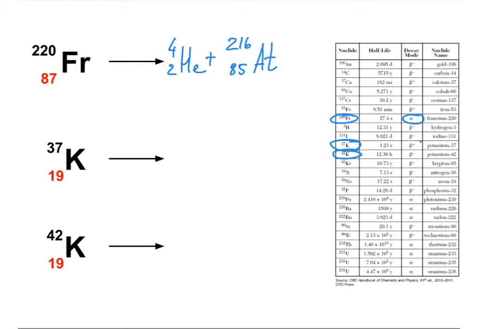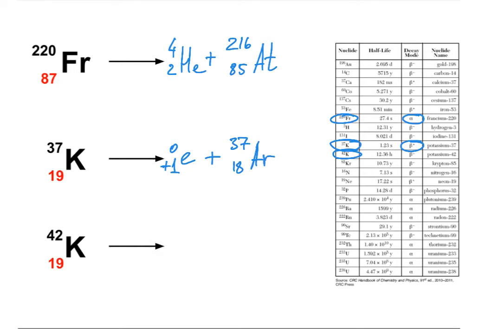Potassium-37 undergoes positron decay. So a positron is formed, and we expect a decrease in the number of protons, and the same mass remains. Element number 18 is argon.